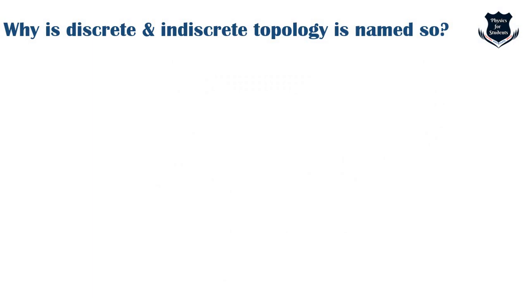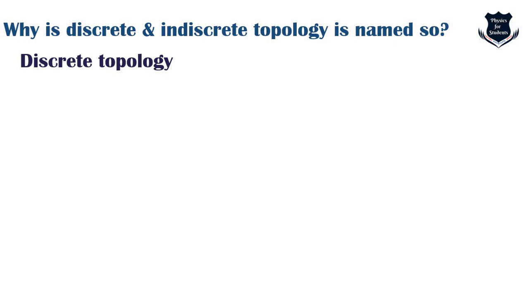Right. So before we go ahead and understand what is a discrete and indiscrete topology, first we need to understand why it is called so. Obviously it is a general question why it is called discrete, and the curiosity arises: has it got something to do with discrete mathematics, or has it something to do with the way we understand discrete? So we can consider a set to be a discrete collection of objects, right? So objects which are separate, distinct and countable, right? Things which are separate, distinct and countable.